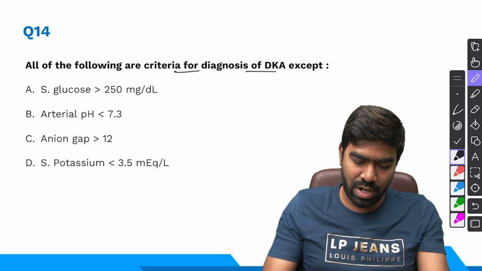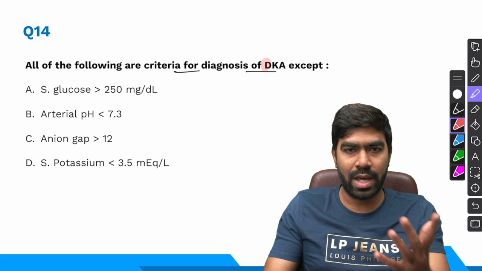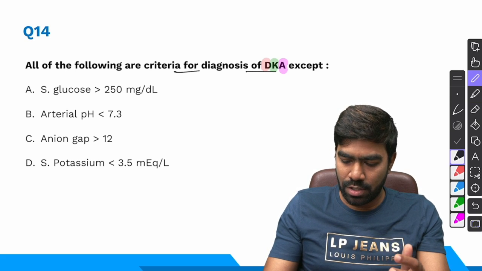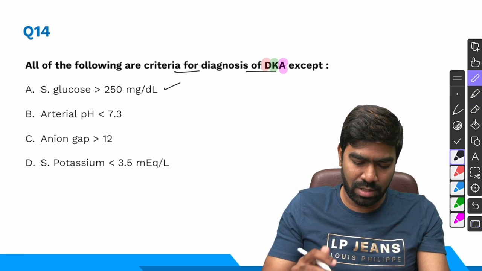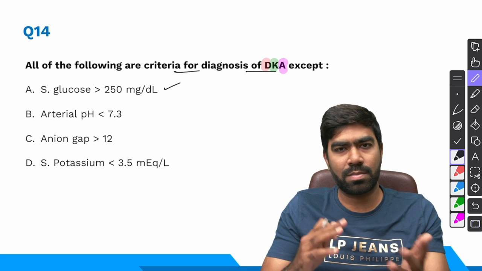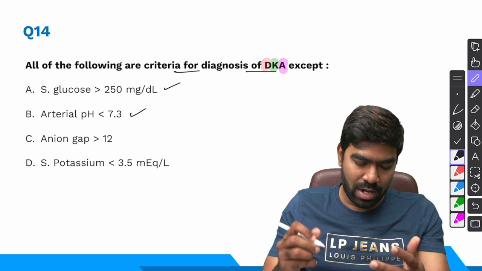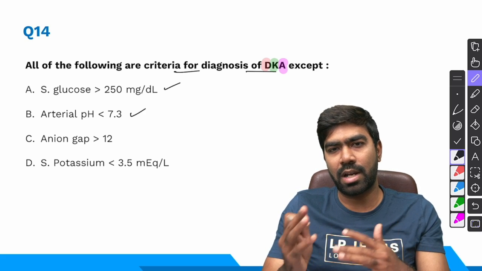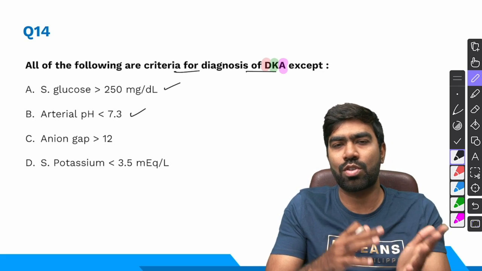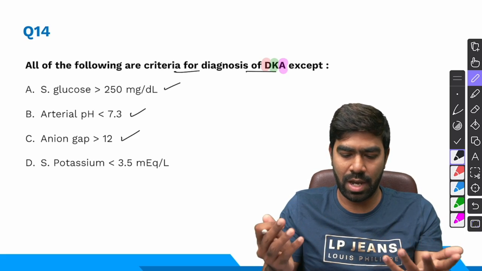All of the following are criteria for diagnosis of diabetic ketoacidosis except. So when it comes to a case of DKA, you need to prove the diabetes component, you need to prove the ketosis component, and you need to prove the acidosis component. So the diabetes component can be proved by a serum glucose of more than 250, that's correct. The ketosis component can be proved by plasma ketone positivity, it's not mentioned here. And the acidosis component can be proved by an arterial pH of less than 7.3, a serum bicarbonate of less than 15 to 18, and an anion gap of more than 12, because ketosis causing acidosis will be a high anion gap metabolic acidosis. Any anion gap of more than 12 is going to be HAGMA.